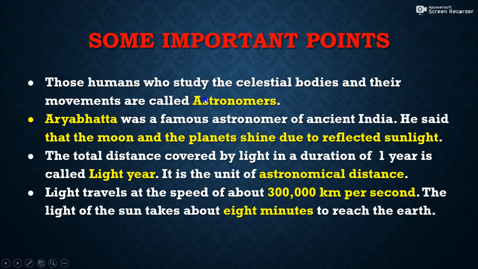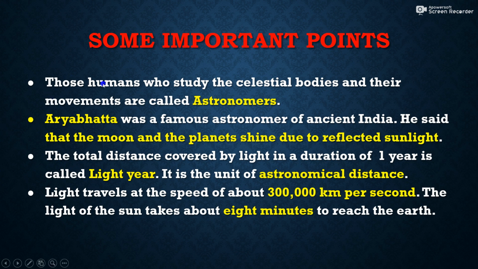Those humans who study the celestial bodies and their movements are called astronomers. So astronomers are the human beings who study celestial bodies and their movements. Aryabhatta was a famous astronomer of ancient India. He said that the moon and the planets shine due to reflected sunlight. So the sunlight reflects, and then we are able to get light from the moon and other planets.